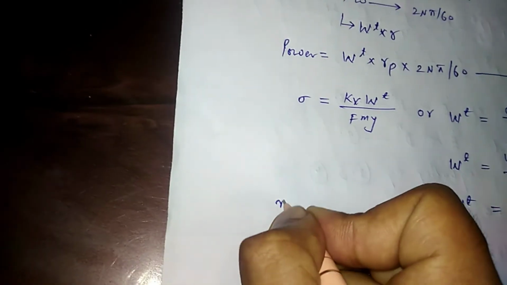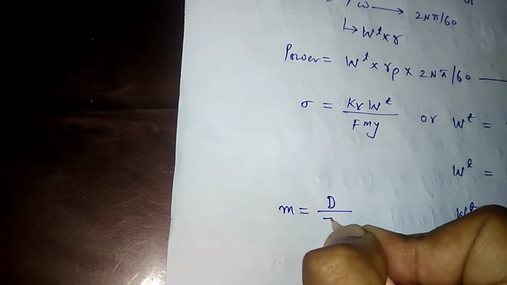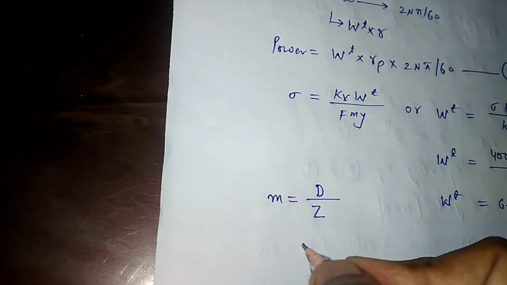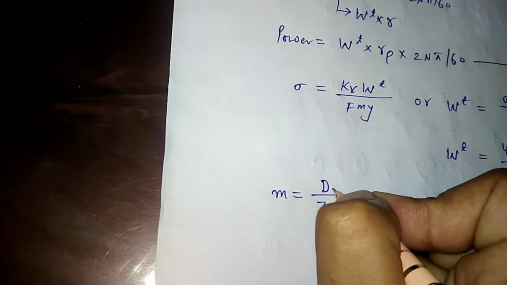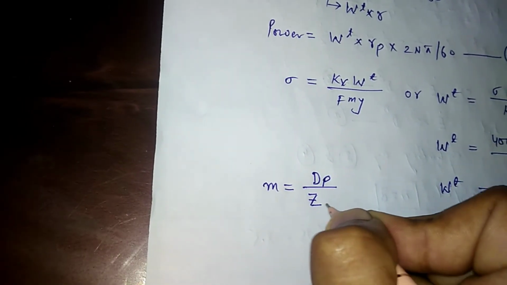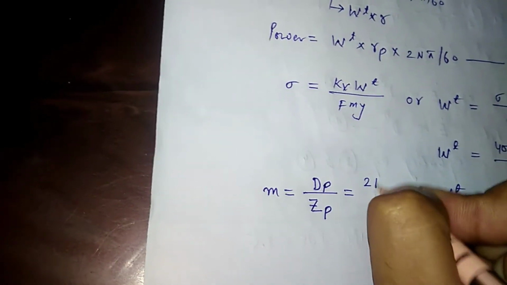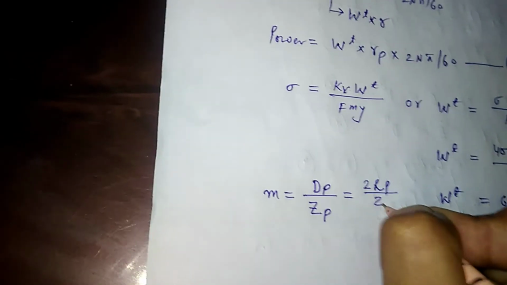We know that module is equal to diameter upon number of teeth, and here we are talking of the pinion. So this will be the diameter of the pinion, and this will be the number of teeth of the pinion, or we can say 2rp upon zp.